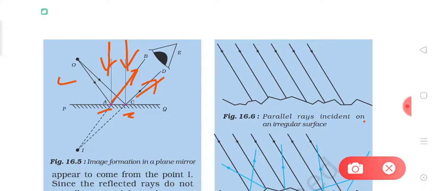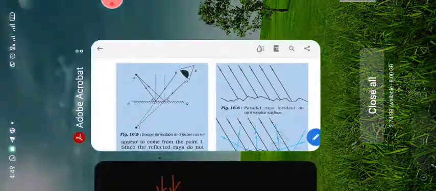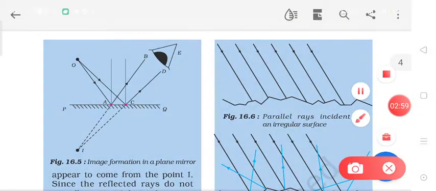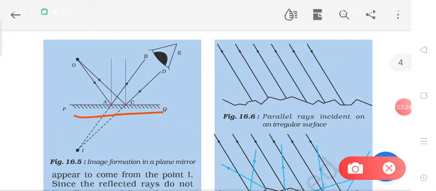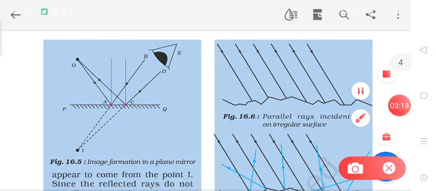Now suppose there is someone who is viewing into the mirror, who is seeing into the mirror. Then these rays will enter into the eyes, and entering into the eyes they will make an image on the eye. But students, now what you need to do, you will extend these two reflected rays towards the back of the mirror like this.